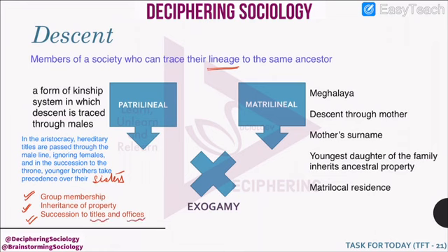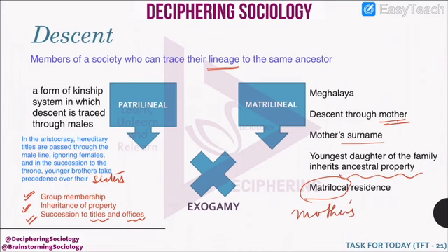But on the other hand, if we talk of matrilineal descent, then the descent is through the mother, and the mother's surname is carried forward. The ancestral property is inherited by the youngest daughter of the family, and the place of residence is mother's residence.